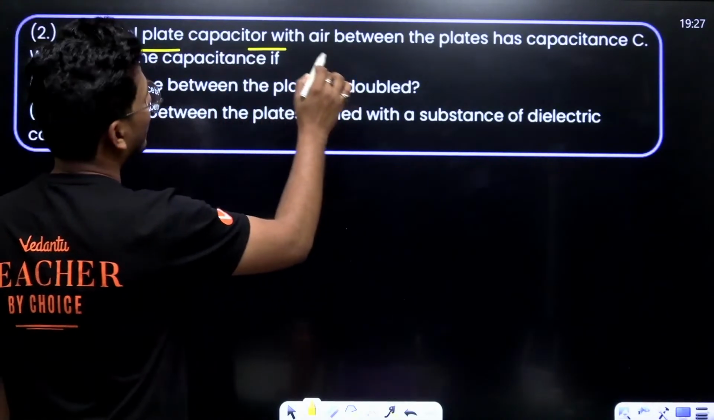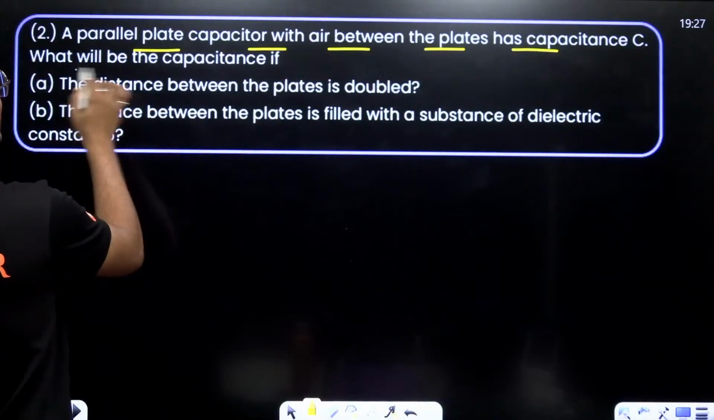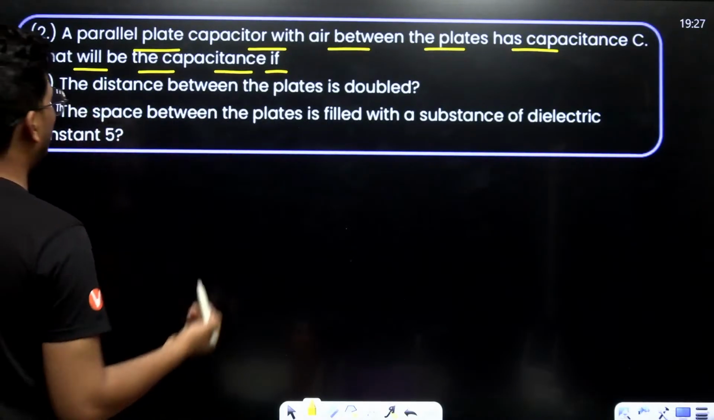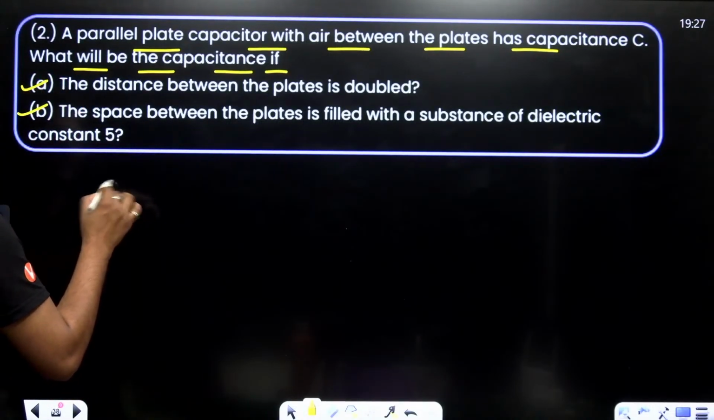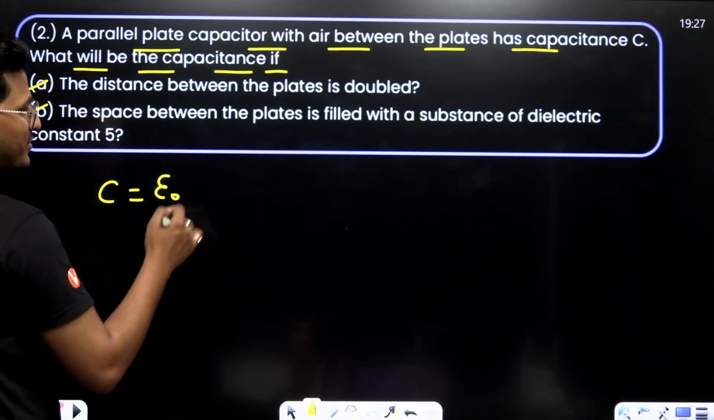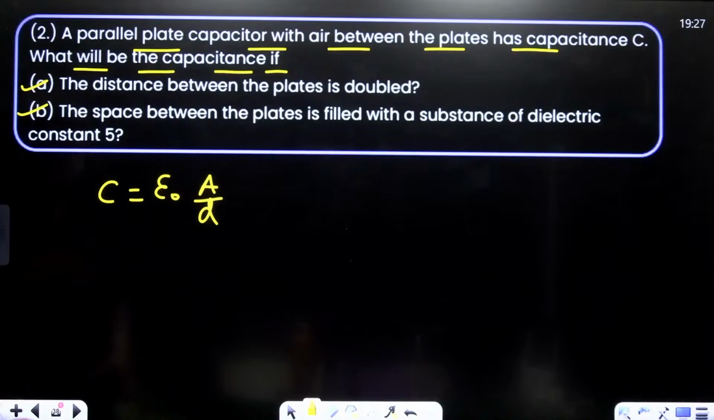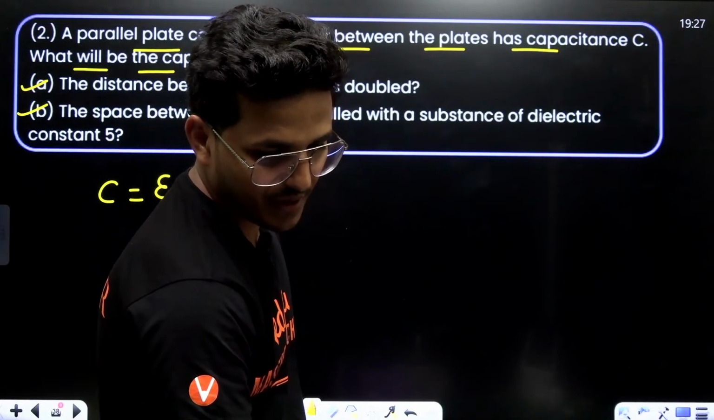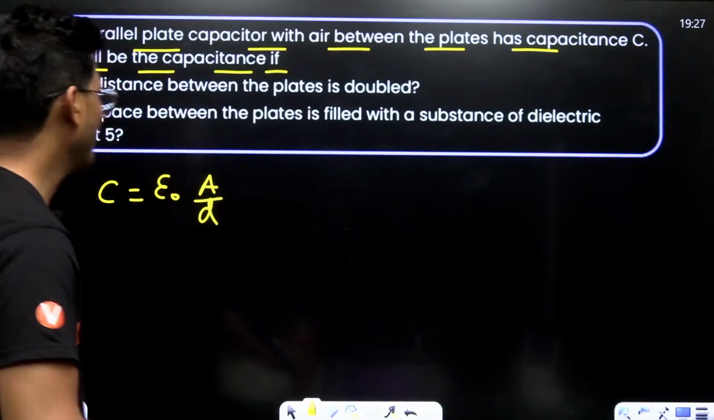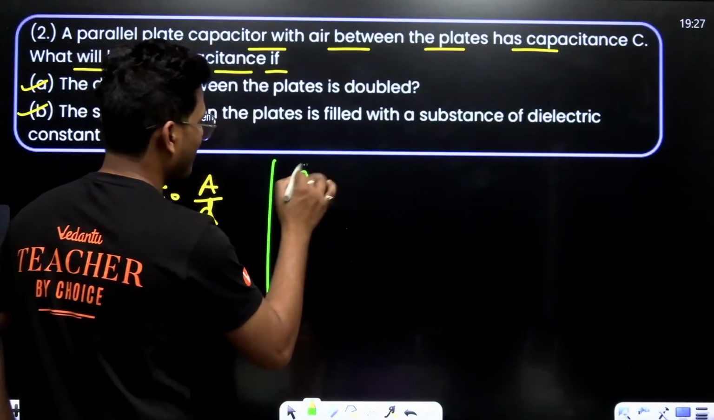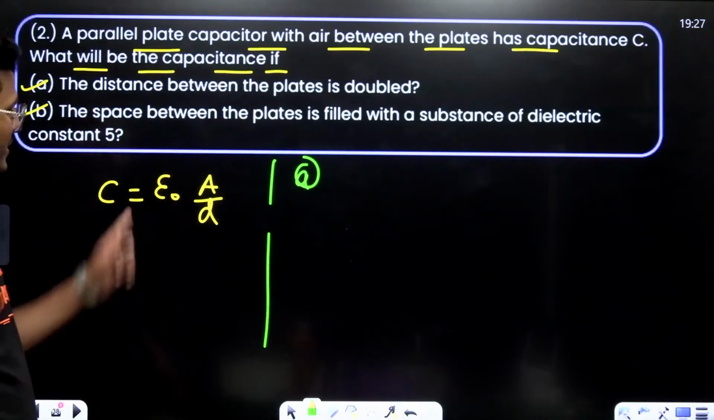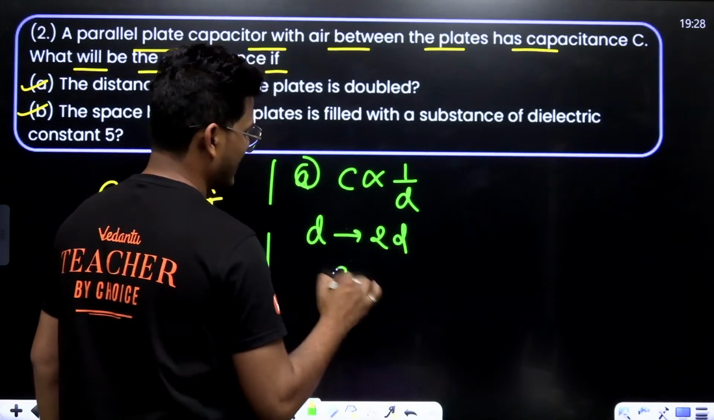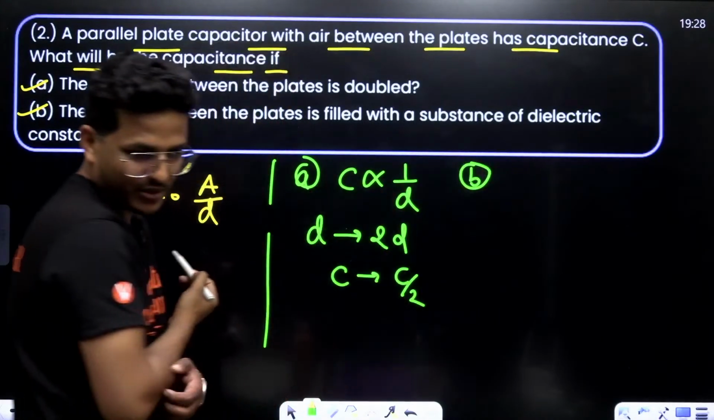A parallel plate capacitor with air between the plates has capacitance C. What will be the capacitance if the distance between the plates is doubled? As you know, capacitance is C equals epsilon naught times A by D. If the distance between plates is doubled, capacitance is inversely proportional to D. If D becomes twice of D, then C will become C by 2.